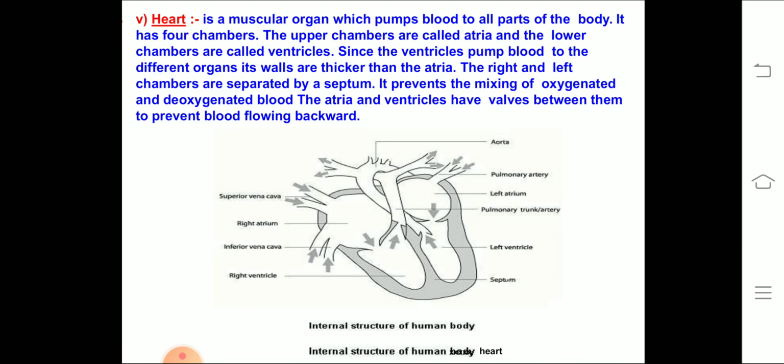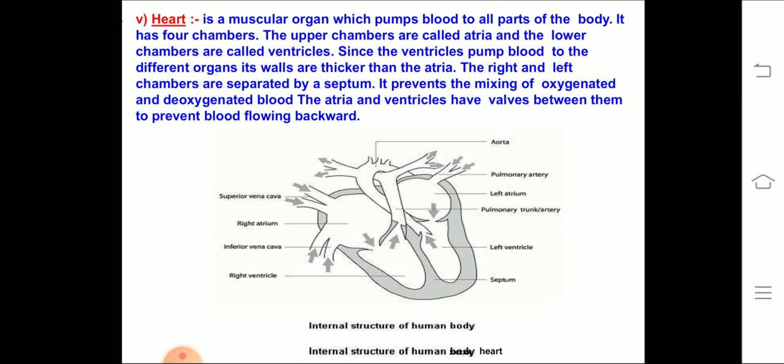Heart, some more in detail. Heart is a muscular organ and is the pumping organ of our body, which has 4 chambers. It is divided into 2 auricles and 2 ventricles. Auricles are also called atrium. The division is known as septum.